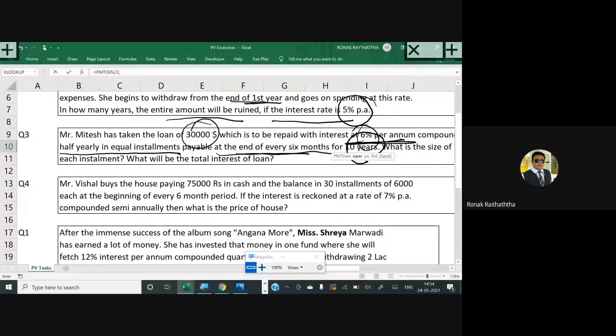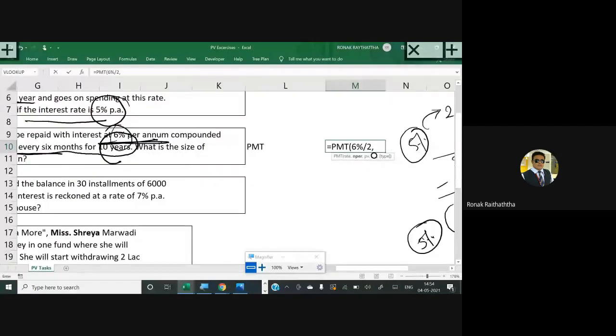But 20 times, anyway, you'll be paying the installments, right? So I'm writing 20. So at the end of the first 6 months, you are paying. At the end of the second 6 months, you are paying. So in a year, you are paying 2 installments. There are 10 years. So obviously, you'll be paying 20 installments putting together, comma, present value of the loan which she has taken right now, 30,000 rupees, putting the sign of minus before that, comma, the future value not given to us, comma.